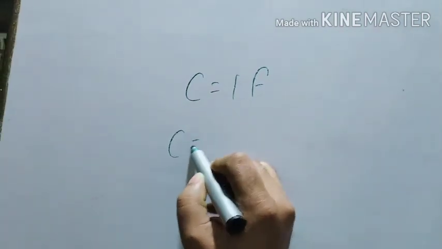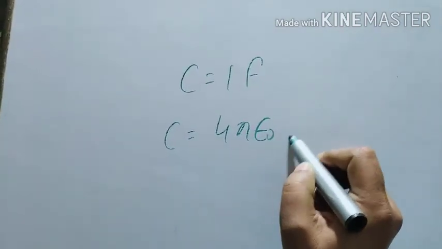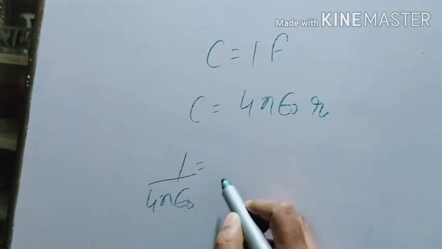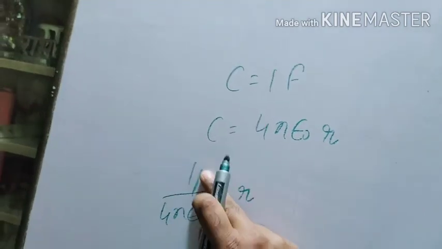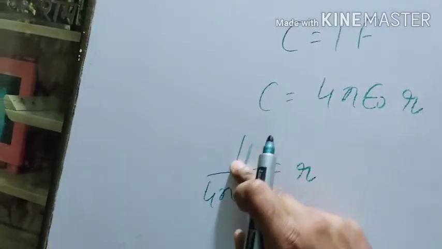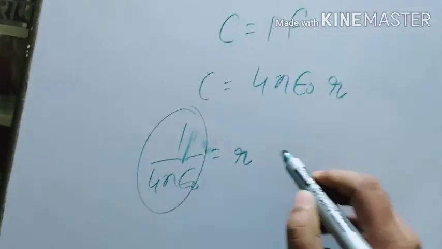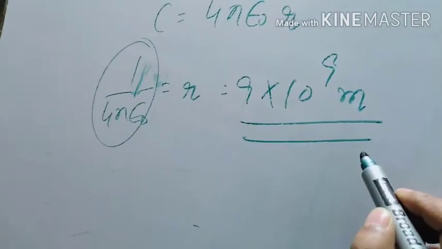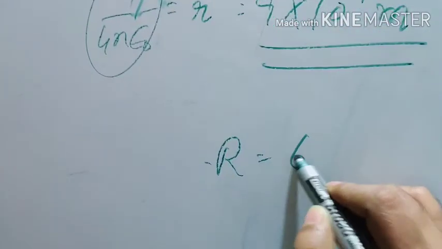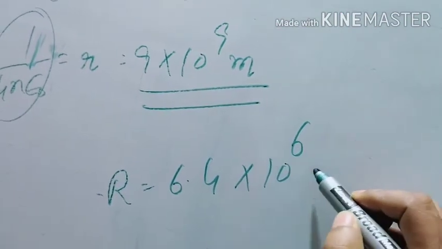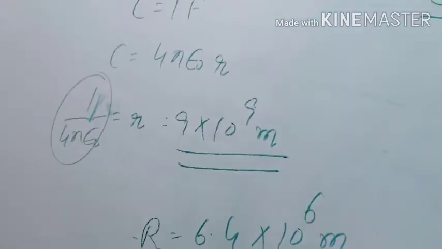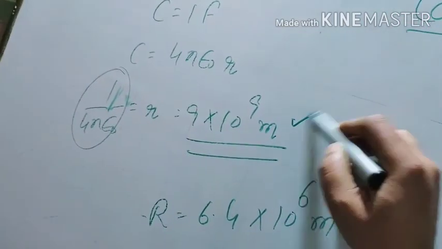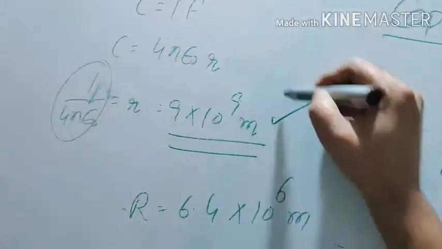Then 1 is equal to 4 pi epsilon naught R. Cross multiply it, you will get R equal to 1 upon 4 pi epsilon naught, whose value is 9 into 10 raised to power 9 meter. What is the size of our earth? 6.4 into 10 raised to power 6, 6400 kilometer. Which one is large? This is large. Can you make 1 farad?